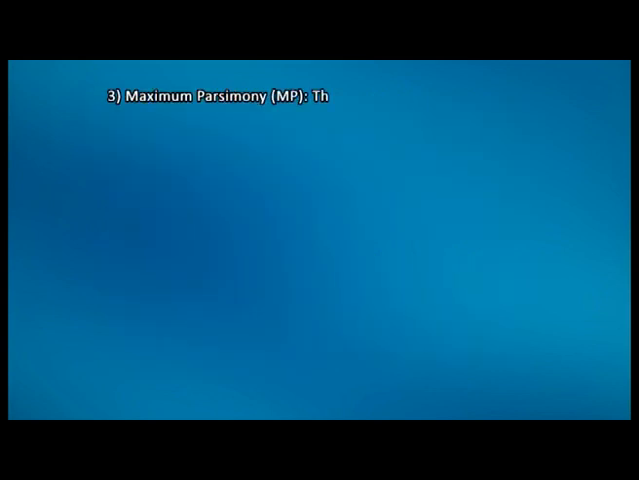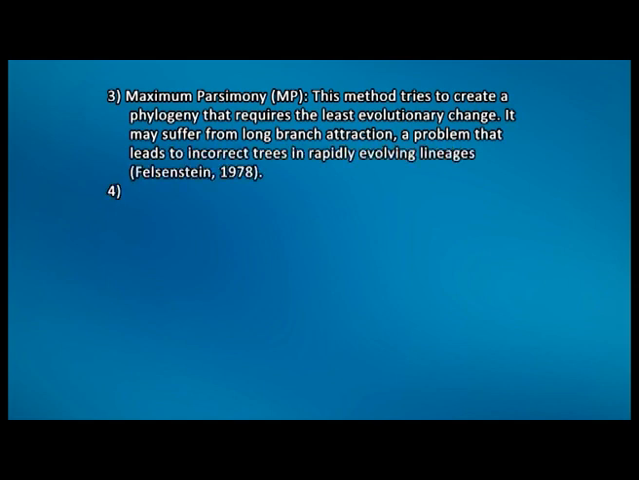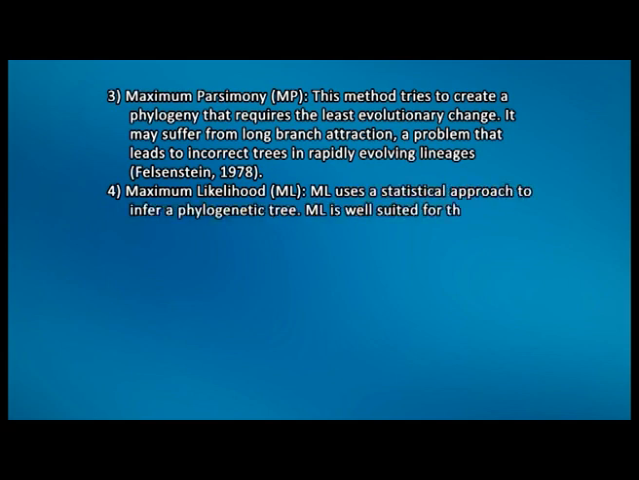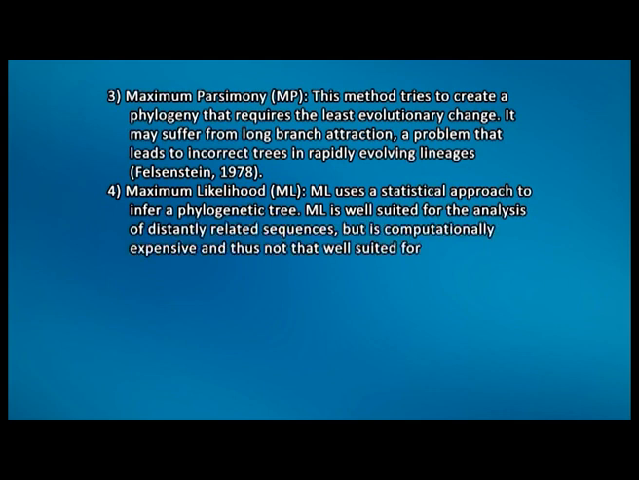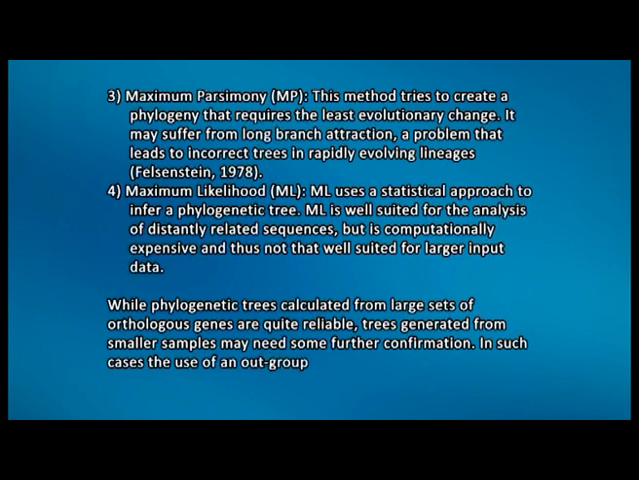The third algorithm is maximum parsimony. This method tries to create a phylogeny that requires the least evolutionary change, but it suffers from long branch attraction. The last method, maximum likelihood, uses a statistical approach to infer a phylogenetic tree. ML is well suited for the analysis of distantly related sequences, but is computationally expensive and thus not well suited for larger input data. While phylogenetic trees calculated from large sets of orthologous genes are quite reliable, trees generated from a smaller sample may need some further confirmation. In such cases, the use of an outgroup and bootstrapping support can be useful.